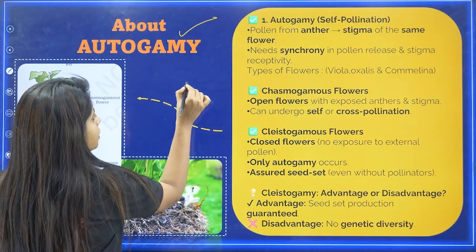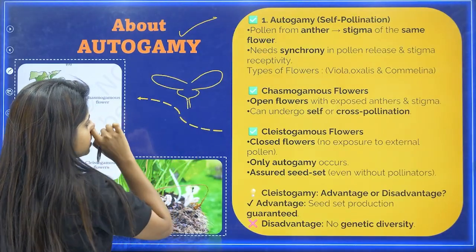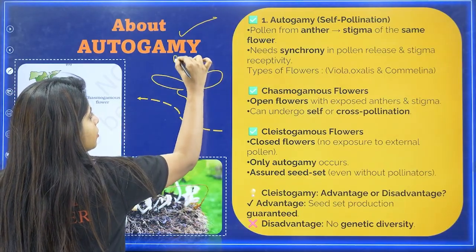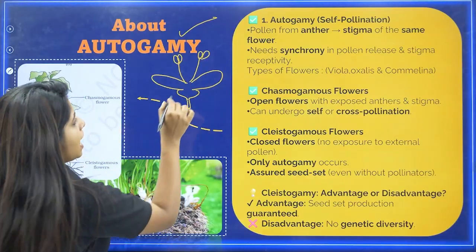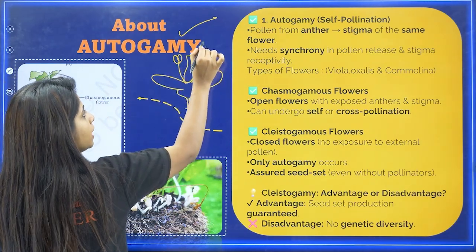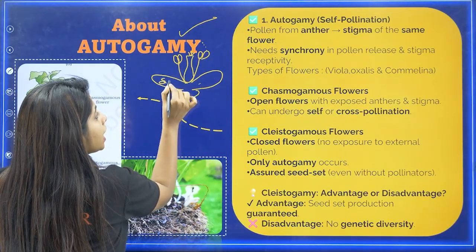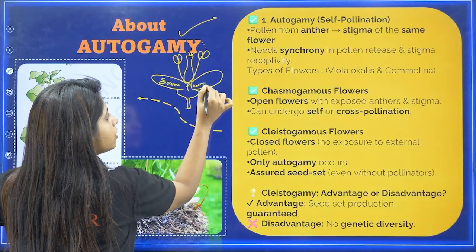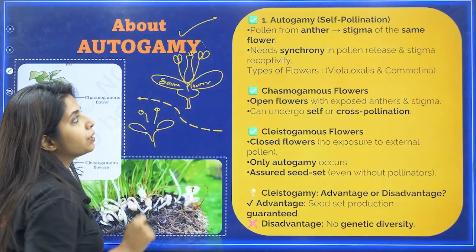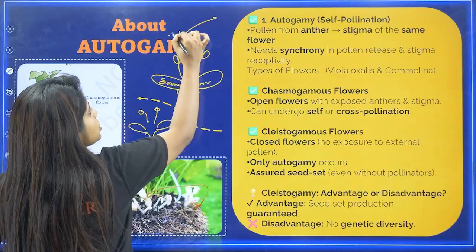So over here, my dear children, look at this picture very carefully. So these are the petals out there. You have the thalamus and so on. Basically there is the male reproductive part and there is the female reproductive part over here. Now the pollen grains from the male part land on the stigma of the female part of the same flower. It is not going elsewhere. Suppose there is one flower here also. It is not going elsewhere, but landing up here. So this type of pollination which happens within the same flower is known as autogamy.